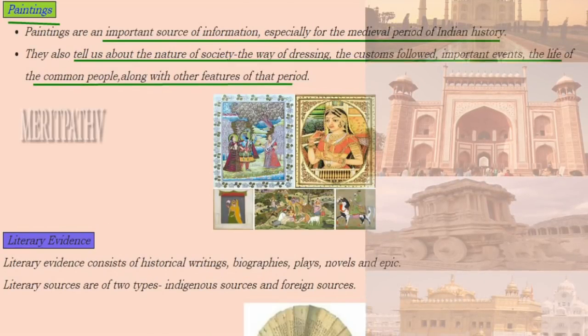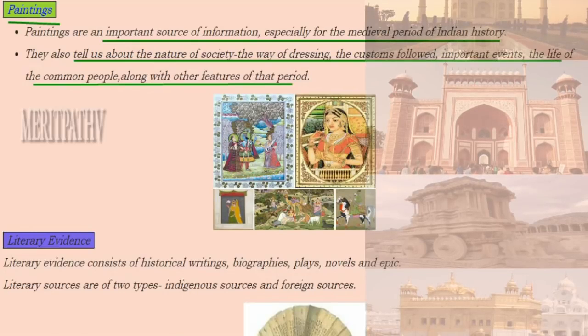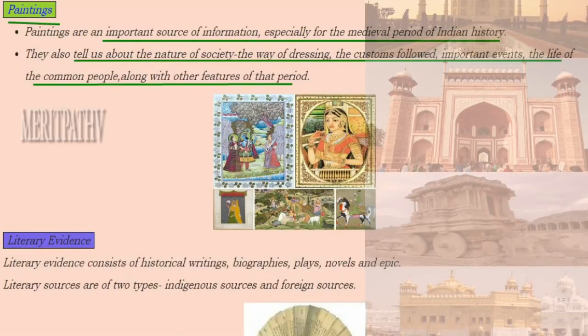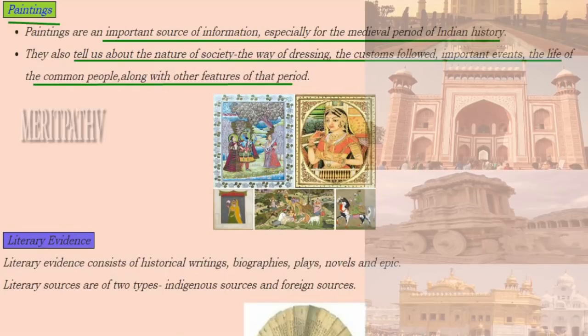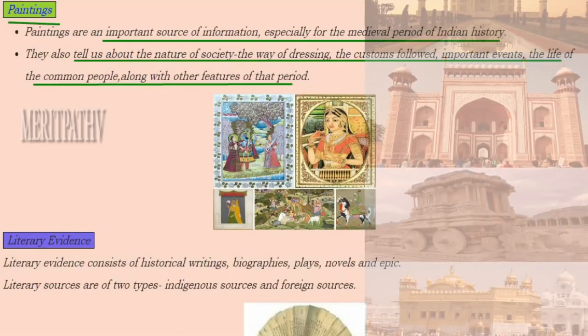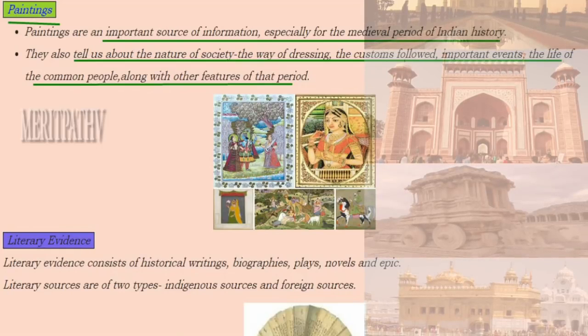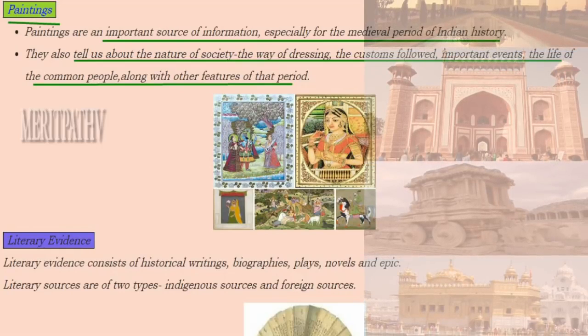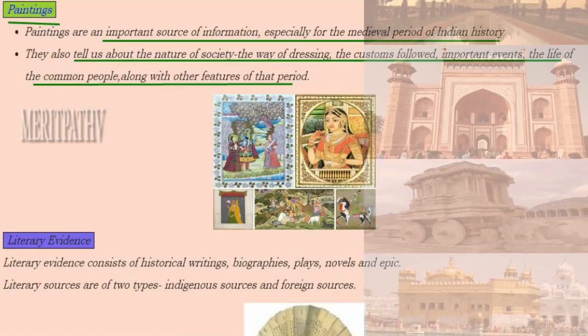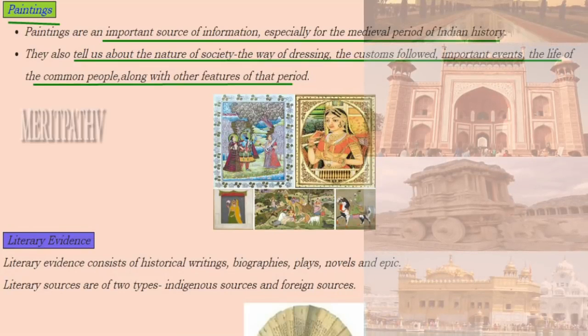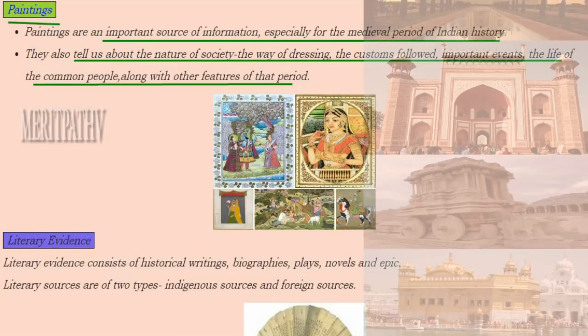Next is paintings. These are an important source of information for the medieval period of Indian history. They tell us the nature of the society, the way of dressing, the customs which were followed, the important events, life of the common people, along with some other features. So these images show us some paintings.